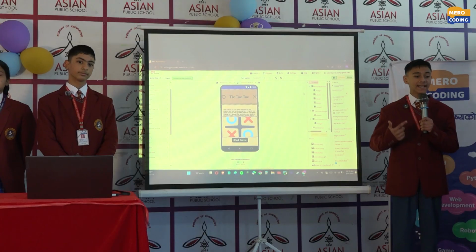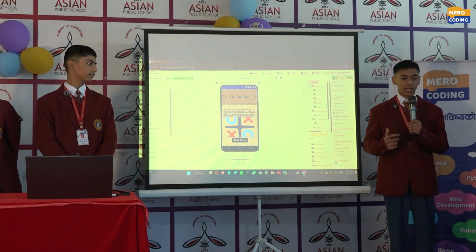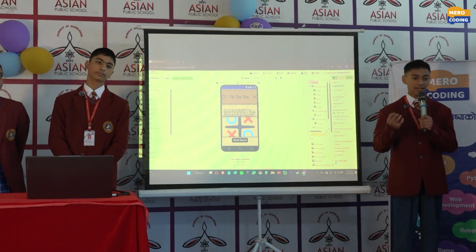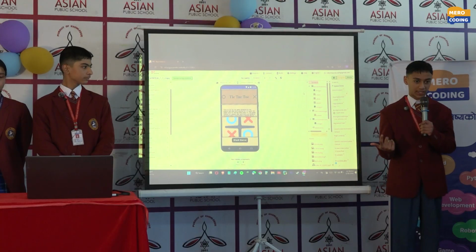Due to this feature, tic-tac-toe is often used in computer science to teach students and help them to understand different programming concepts such as conditional statements, loops, and other game logics.